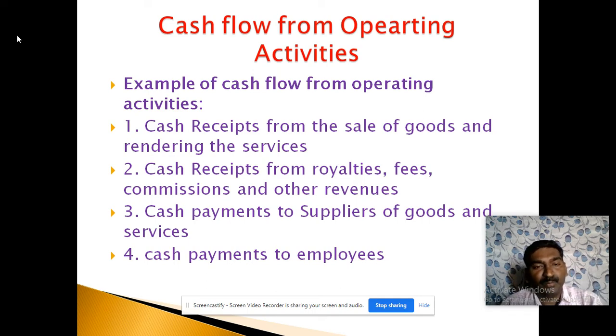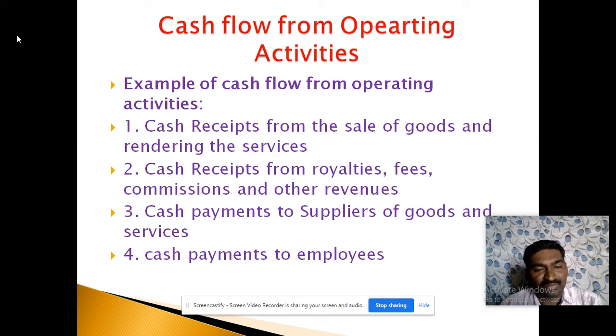A very important thing while calculating cash receipts from the customer is trade receivables. Trade receivables include bills receivable and sundry debtors. The next thing is cash payments to suppliers.